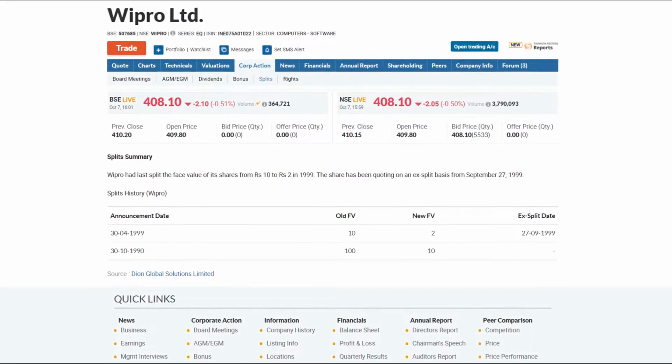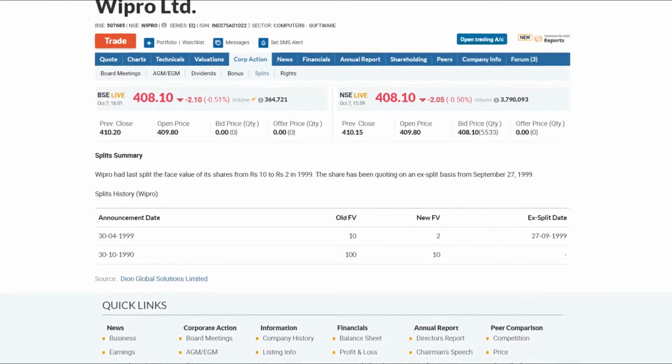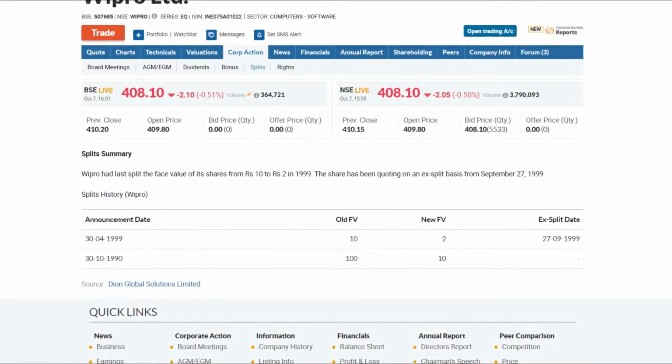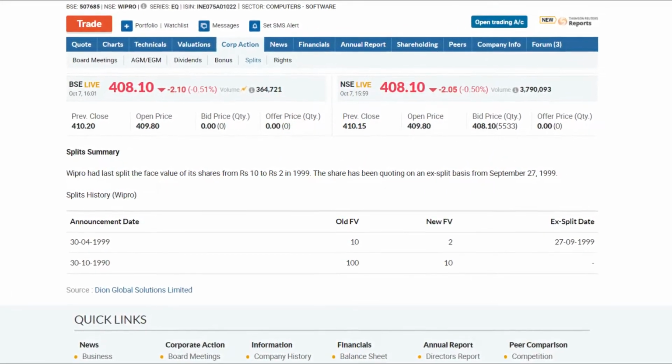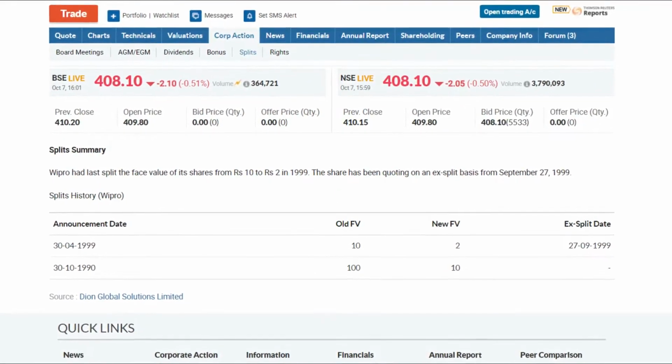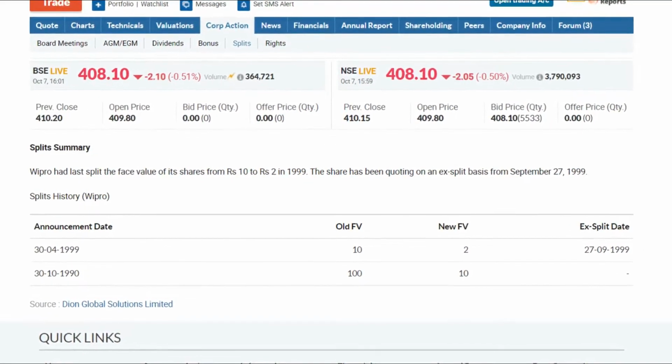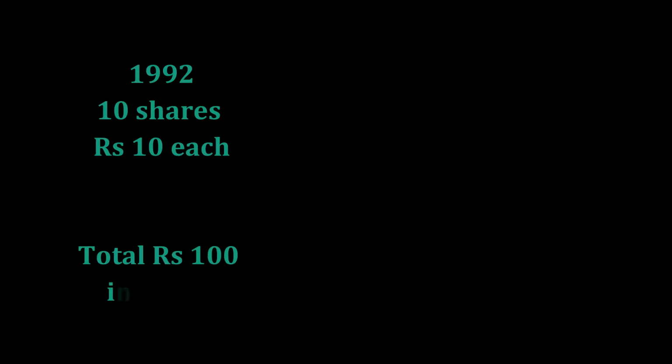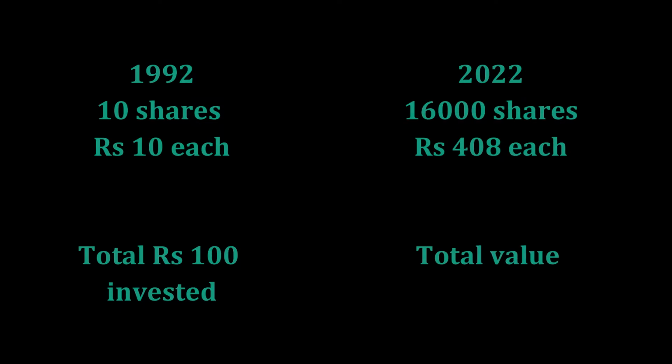I could not get the share price of Wipro for the year 1992, but let's consider its price to be Rs 10 per share, keeping in mind the share split on 30th of October 1990 from a face value of Rs 100 to Rs 10. Hence, in 1992, you would have spent Rs 100 to buy 10 shares of Wipro. Those shares would have compounded through stock splits and bonus shares to 16,000 shares with a current value of more than Rs 62 lakh. Rs 100 to 62 lakhs in just 30 years.